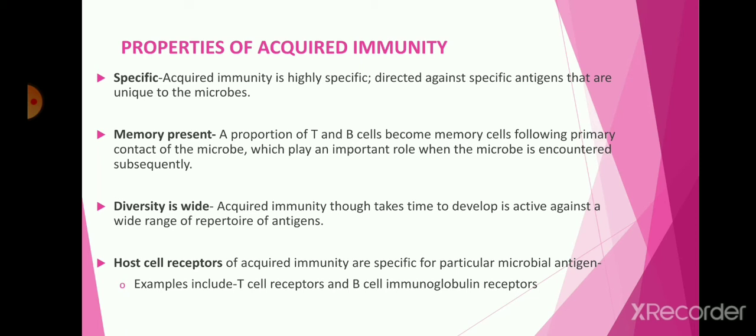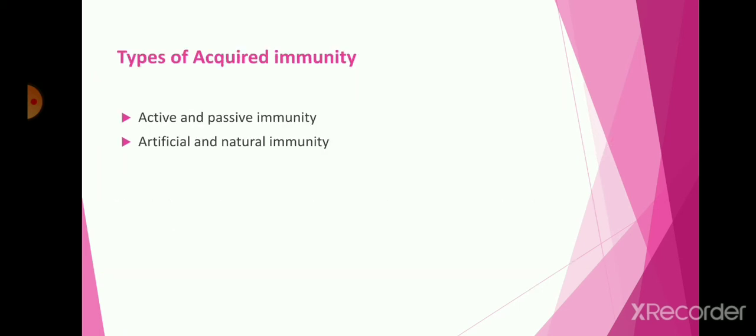These antibodies have specific receptors to recognize the microbial antigen, and they form the antigen-antibody complex. This complex formation occurs due to the host cell receptors, which include the T cell receptor and the B cell immunoglobulin receptor, that is the antibody receptor. And these receptors are essential to produce tolerance or resistance against the microorganism.